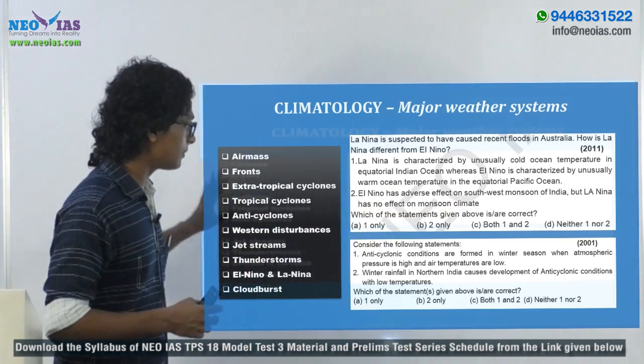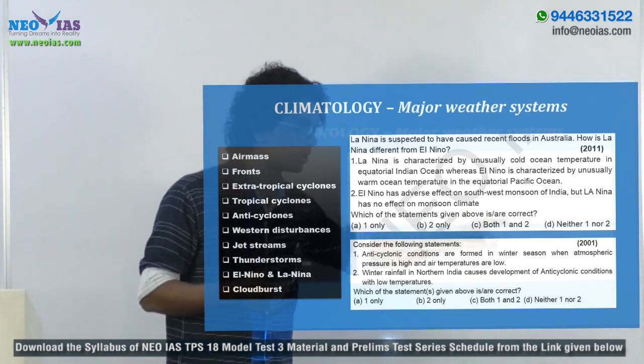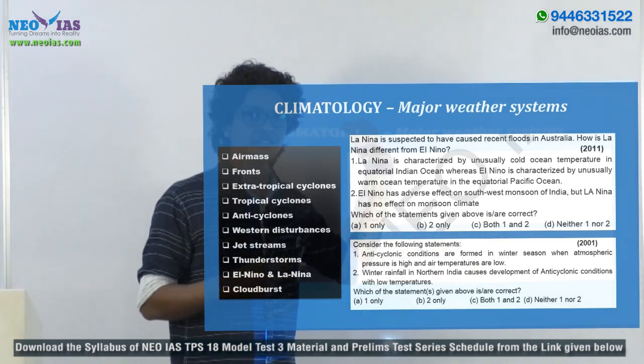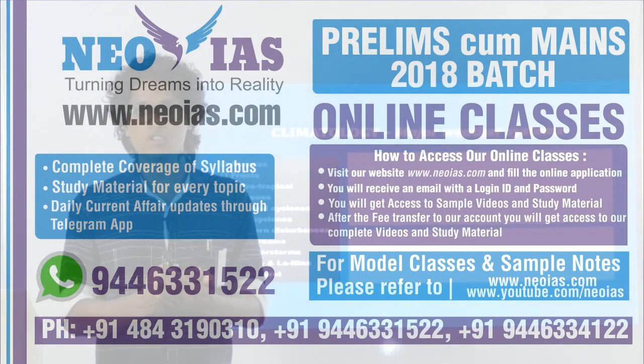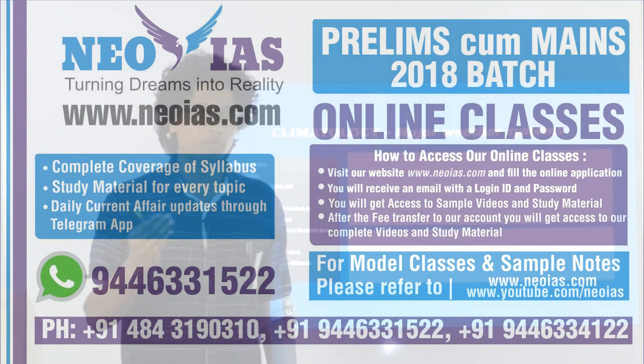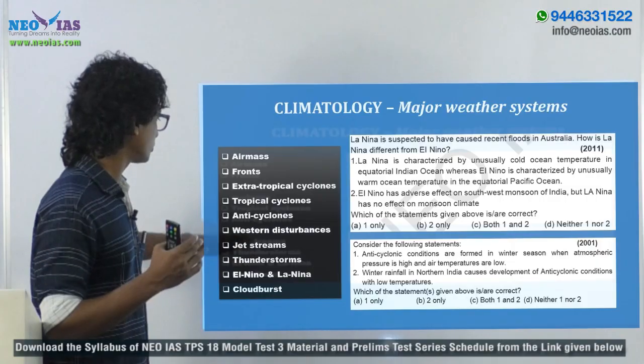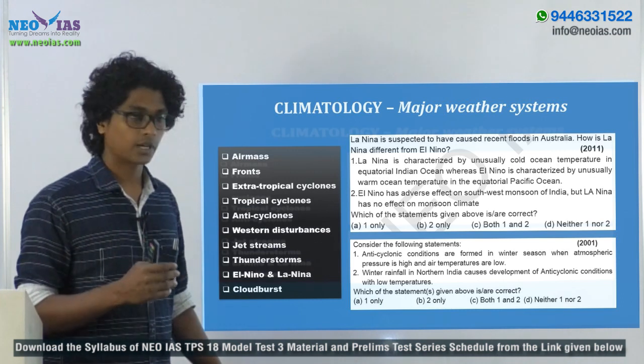The western disturbance term is not directly mentioned in the question yet. The question is about the western disturbance which is giving us rainfall during the winter season, which is important for the rabi cultivation in our northwestern parts of India, right? So another weather event which you have to study is western disturbance, right?